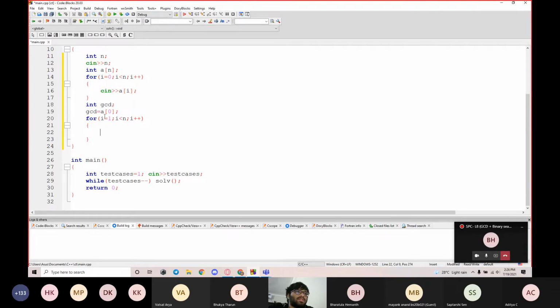As I've initialized GCD as a[0], meaning the very first element, each time I'll make an alteration to GCD, writing it as GCD equal to. Capital G will be the GCD of all the values in the array, equal to.